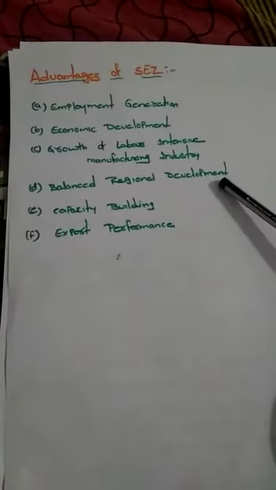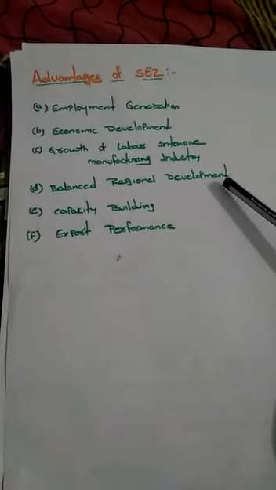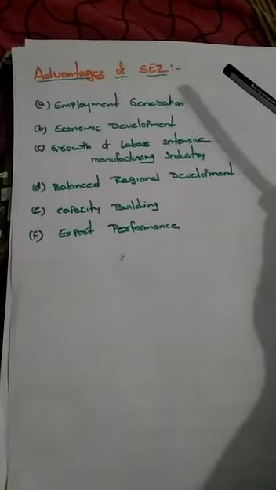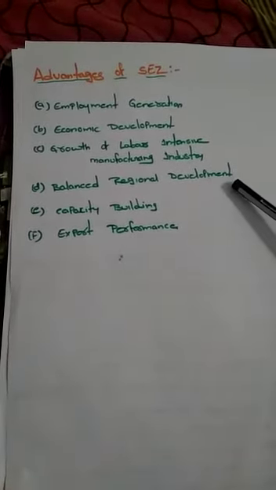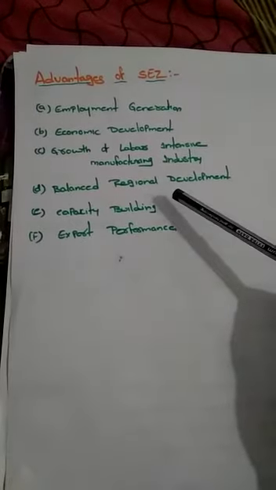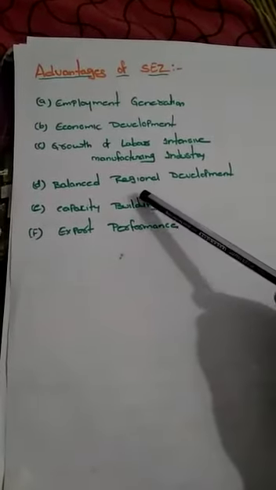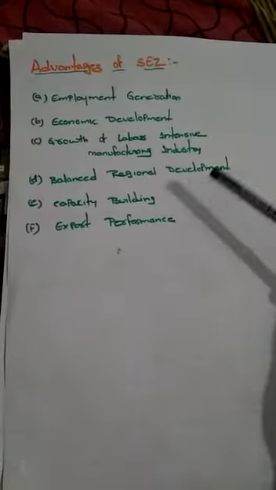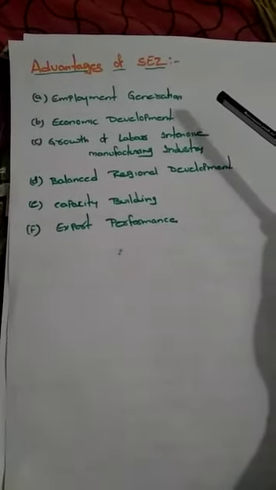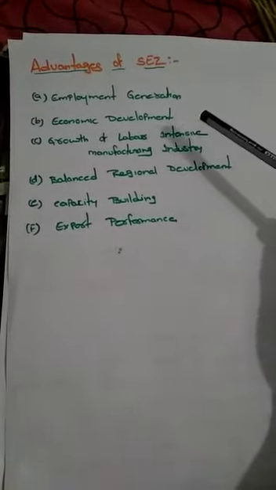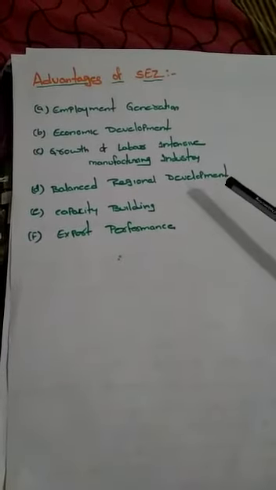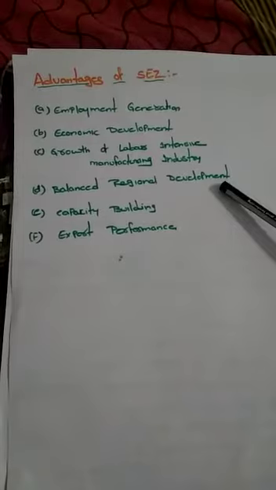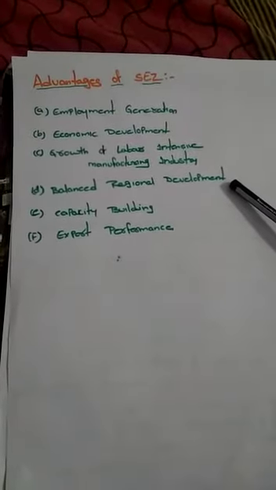The next advantage is balanced regional development. The core objective of SEZ is to develop the backward areas. That means they want to develop all the regions equally. That is balanced regional development. They want to develop the areas economically and create employment generation, and also with complete infrastructure facilities, so that all the regions will be developed equally.